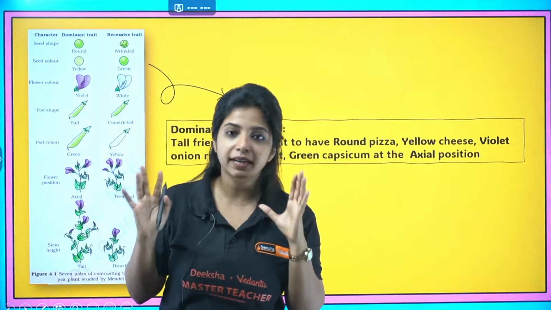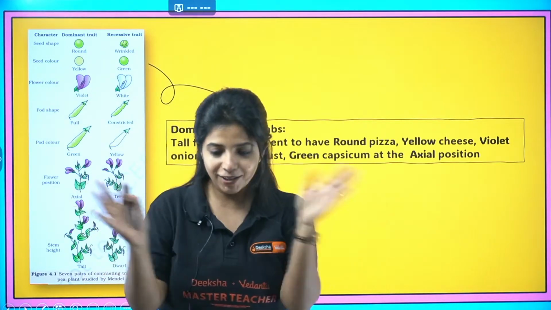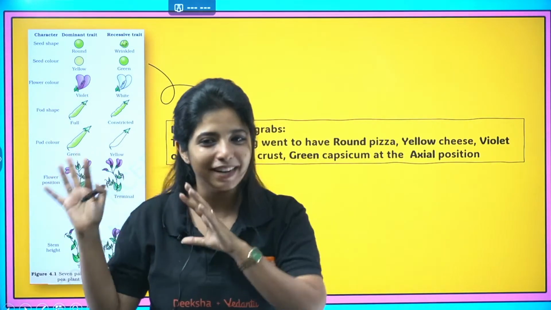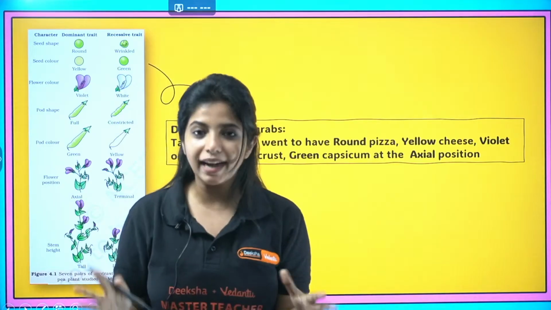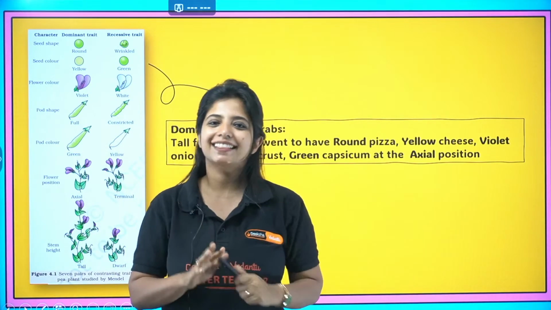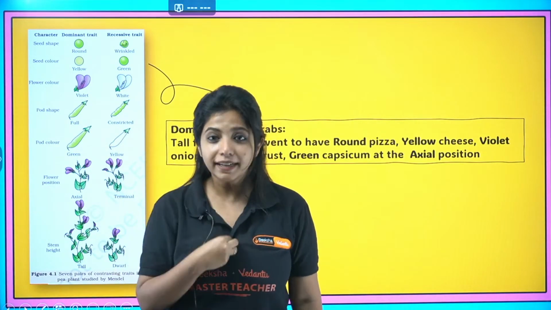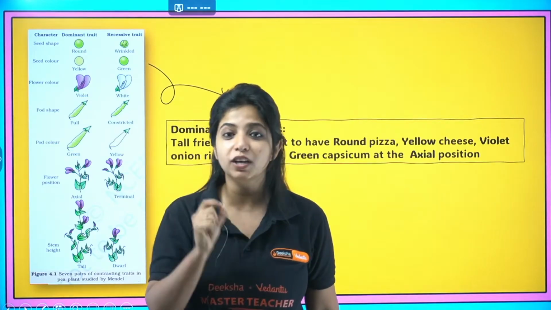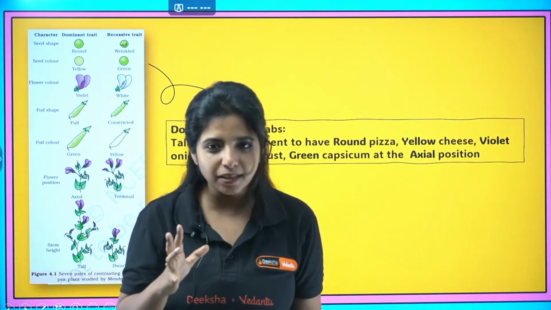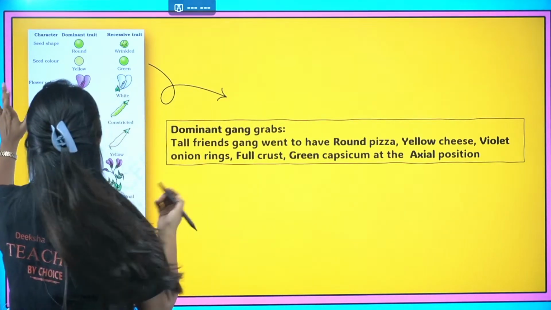In this particular video, we are going to talk about the monohybrid experiment. Sorry, not dihybrid, it's basically monohybrid. Before we go into that, there is one very important thing, the garden pea. Mendel was working really hard on a plant called garden pea, but there is a scientific name for it which you have to remember.